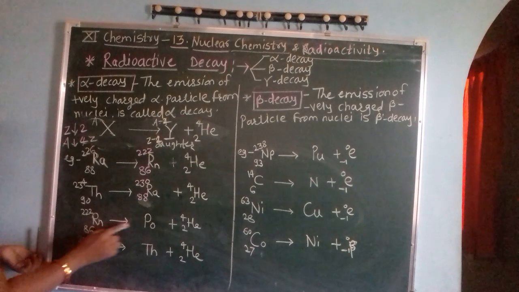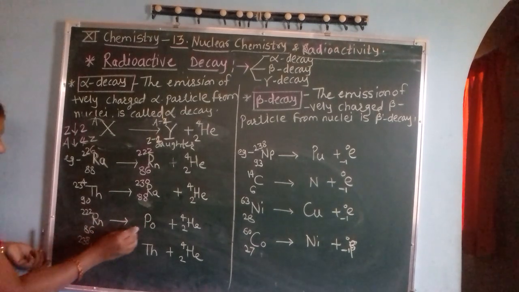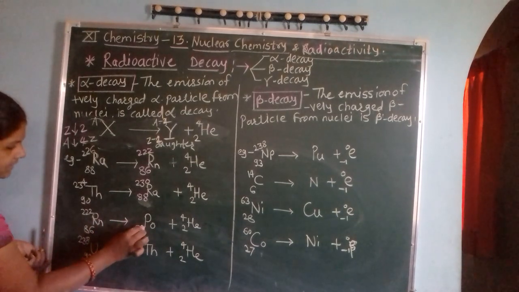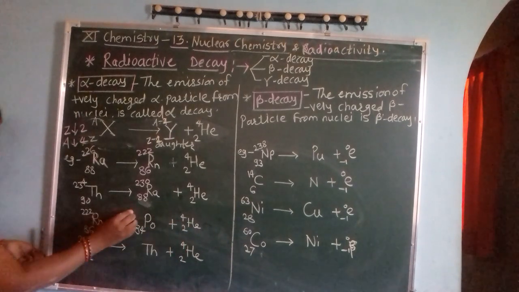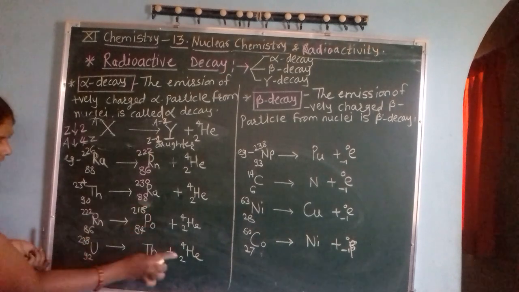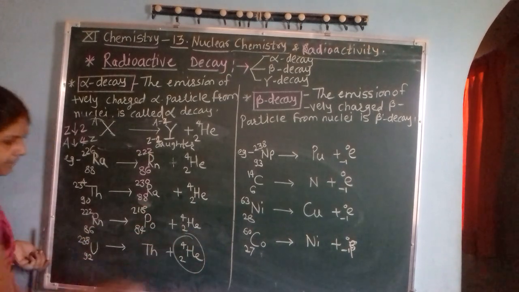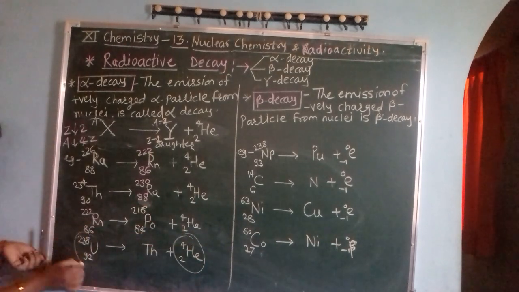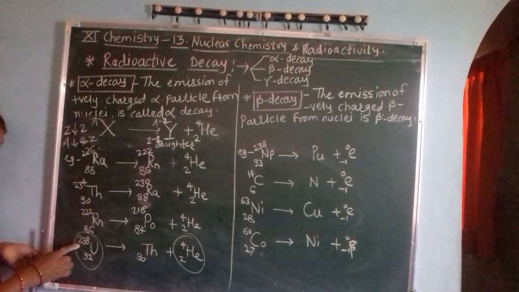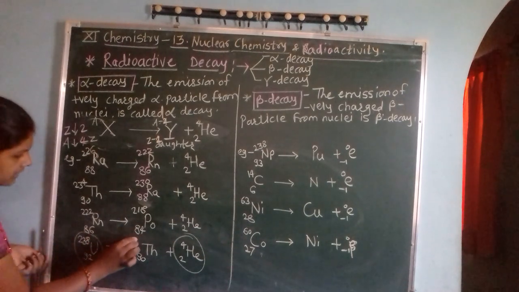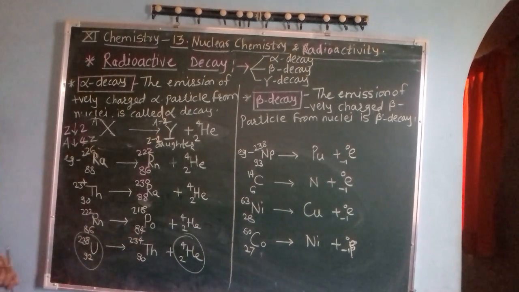For radon to polonium, 86 minus 2, that is 84, with one alpha particle. If there is emission of one alpha particle from uranium 92, 238, so 92 decreases in atomic number to 90, which is thorium, and 238 minus 4, that is 234.